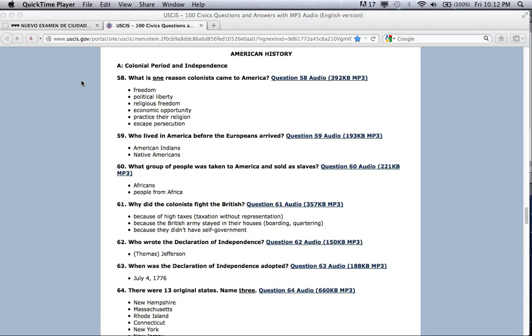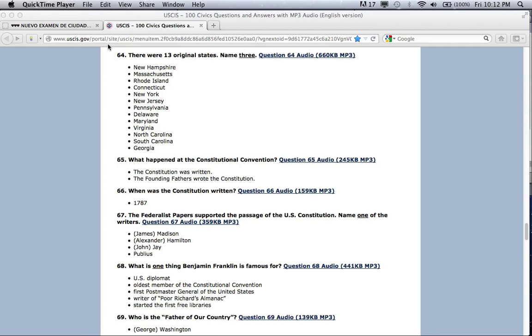Because of high taxes, taxation without representation. Because the British Army stayed in their houses, boarding, quartering. Because they didn't have self-government. Who wrote the Declaration of Independence? Thomas Jefferson. When was the Declaration of Independence adopted? July 4th, 1776. There were 13 original states.